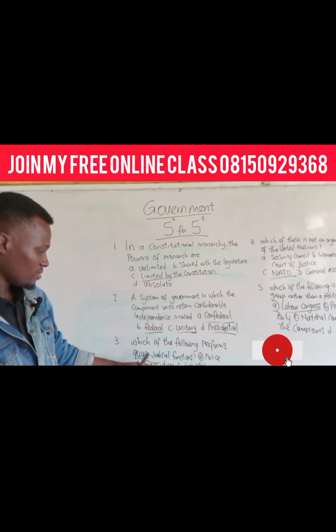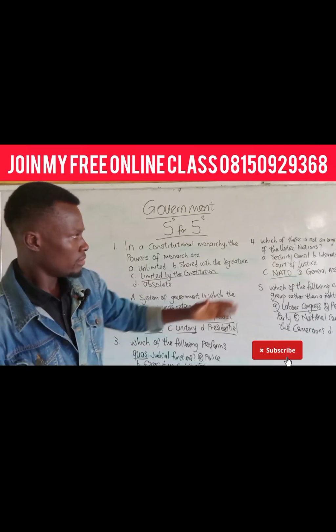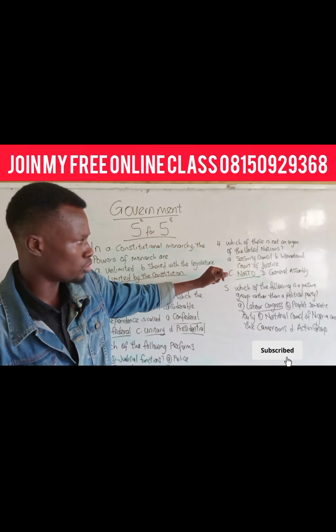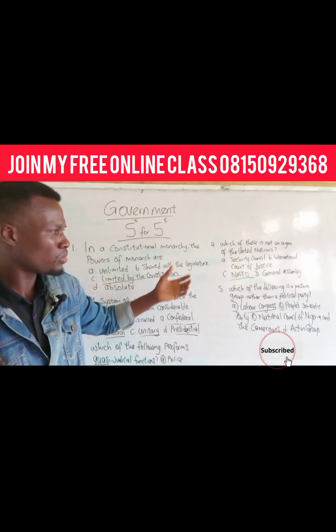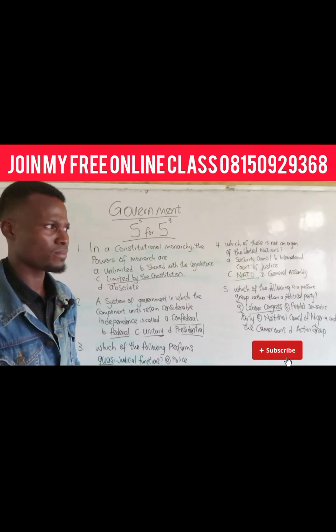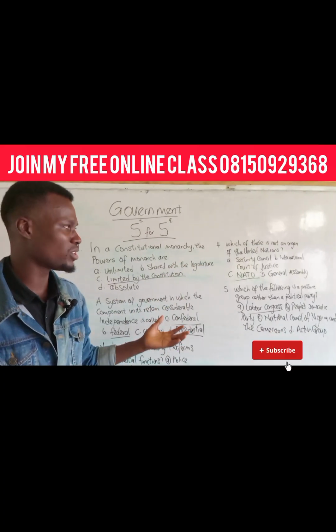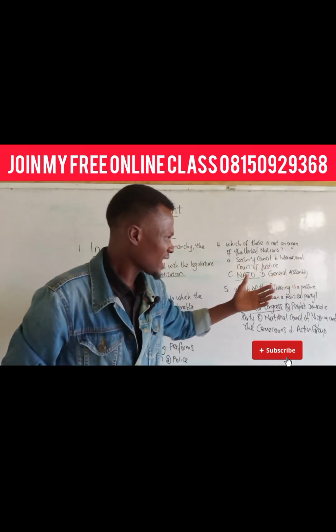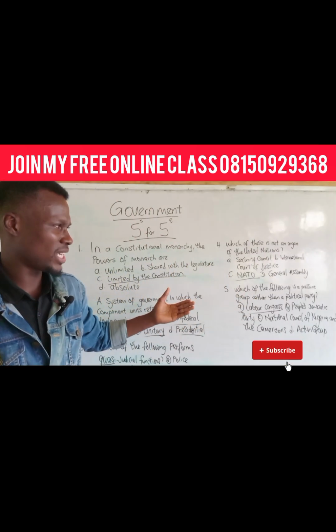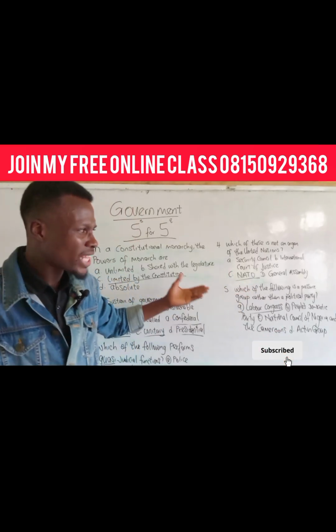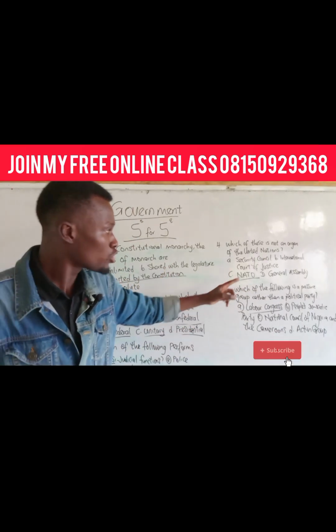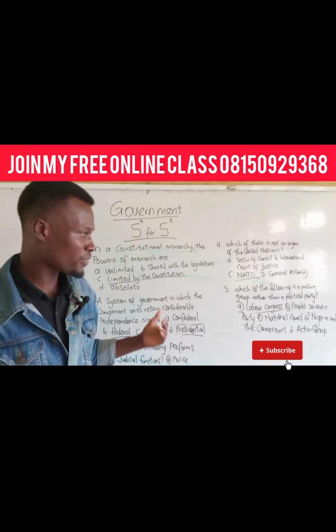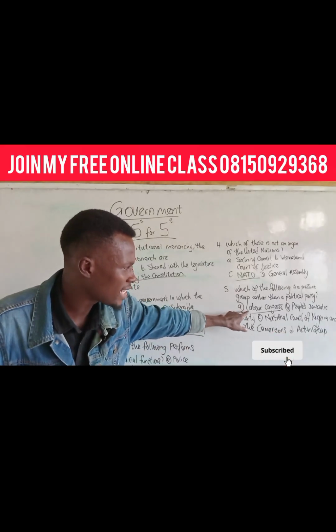You can check the same way. Just like this question 4, you can check, okay, Security Council. What are the functions of the Security Council? Like now we have 15 members in the Security Council, 10 non-permanent and 5 permanent. International organization: what are the functions of an international organization? General Assembly: what are the functions of the General Assembly? Even though we know the answer already. Question 5 also. Though we know that the answer is Labour Congress,